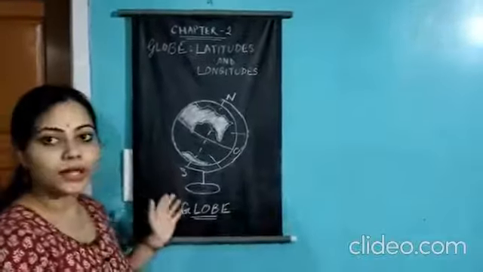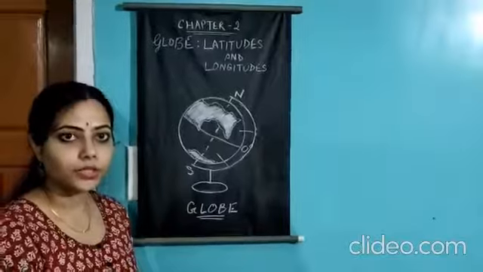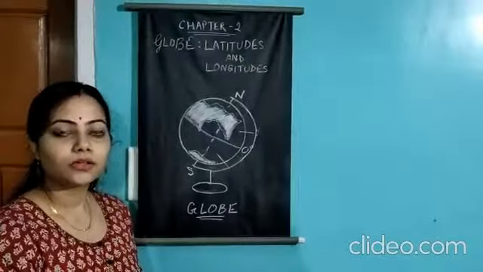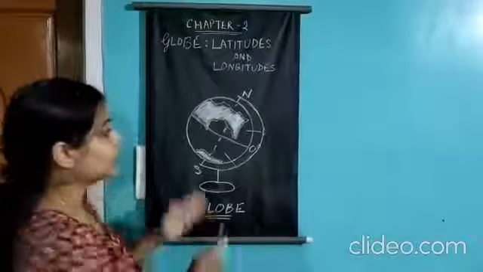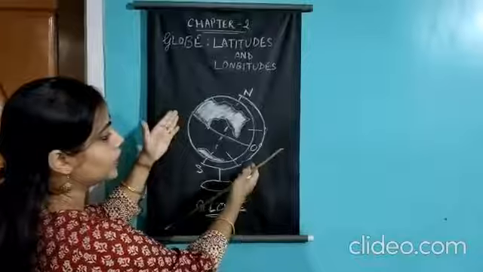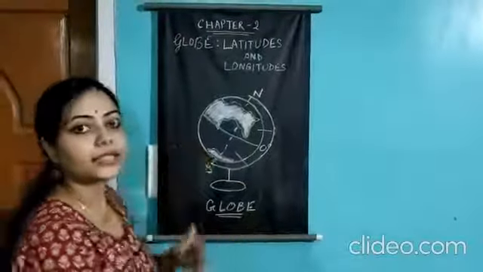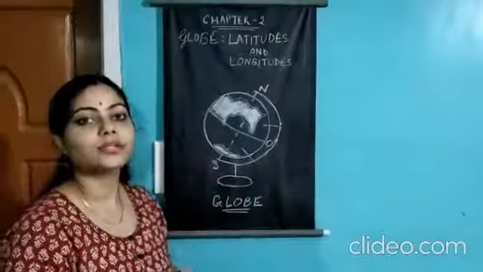So before starting the chapter, as we have already studied in the first chapter, the shape of the earth is geoid. Yes, so the shape of the earth is called geoid. Geoid means in the middle part of the earth it is slightly bulging out, and in the northern and the southern part it is slightly flattened. So this type of shape is called geoid.